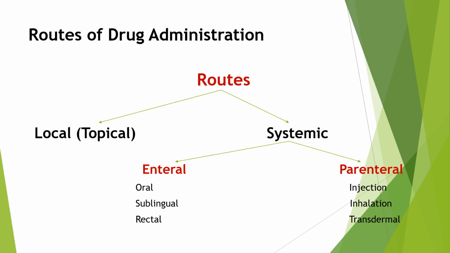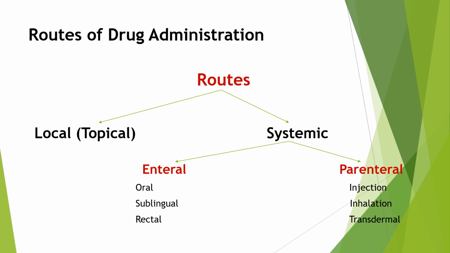A route of administration in pharmacology and toxicology is the path by which a drug, fluid, poison, or other substance is taken into the body. Routes of administration are generally classified by the location at which the substance or drug is applied. Common examples are the oral route and the intravenous route of drug administration. This is the classification of route of drug administration.